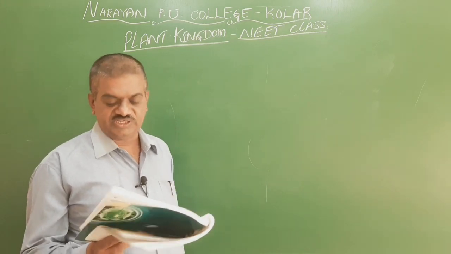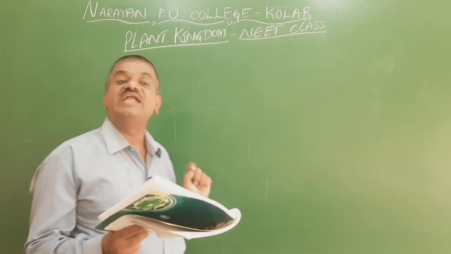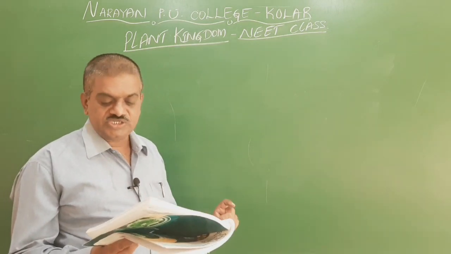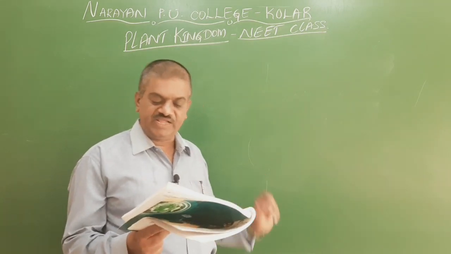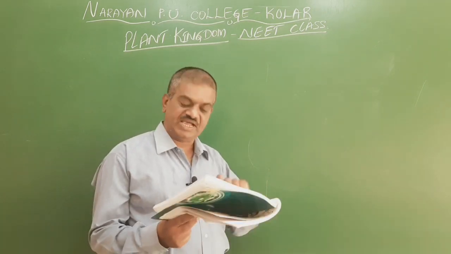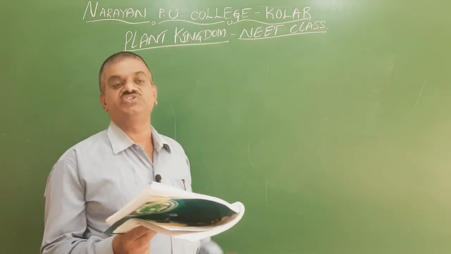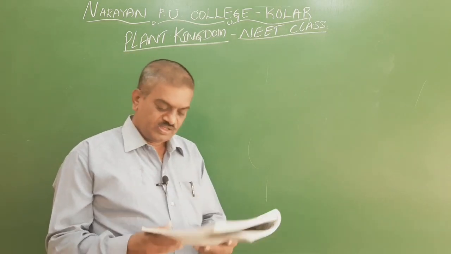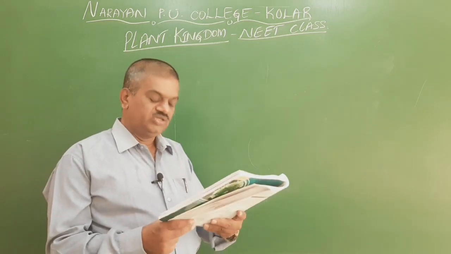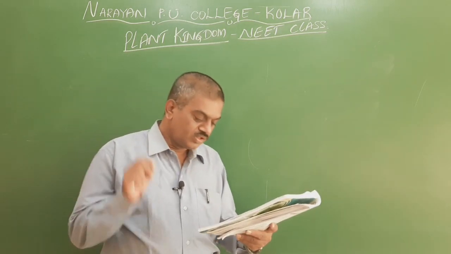The fourth option is aquatic ancestors. This is the right answer, because here the presence of multiflagellated antherozoids shows aquatic ancestors as a character. So the fourth option is the right one. Aquatic ancestor is the right one. So we go for the 36th question.